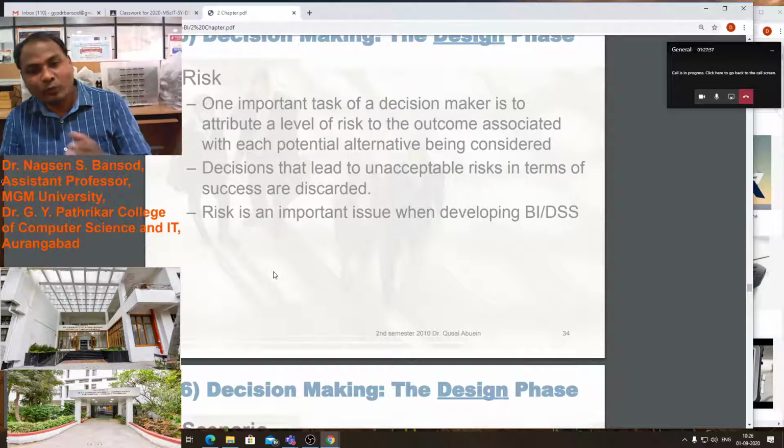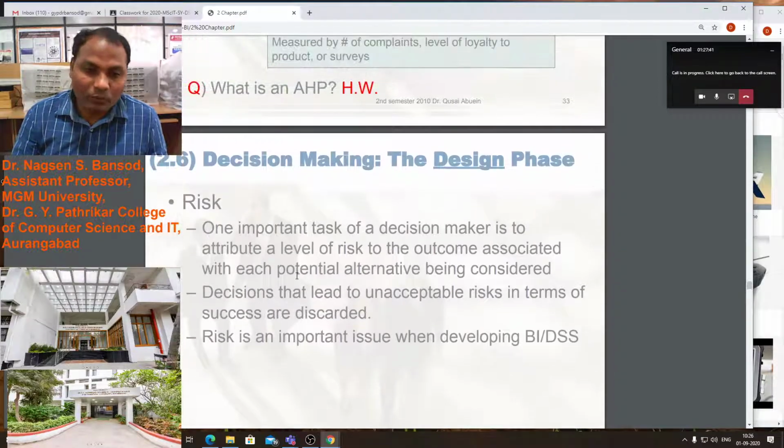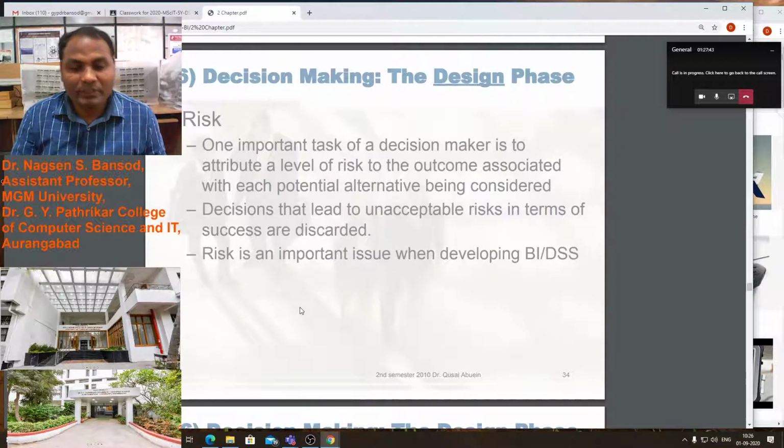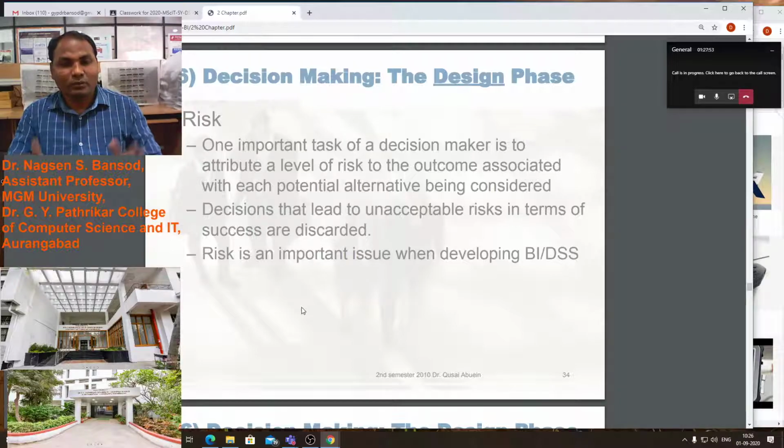Risk is an important issue when developing business intelligence and decision support systems. If we want to bring automation into the business, then we have to take the risk, and we have to make appropriate solutions and alternatives for that risk.